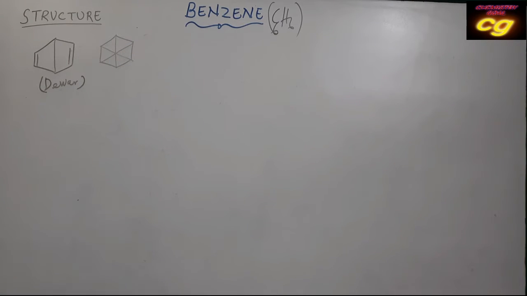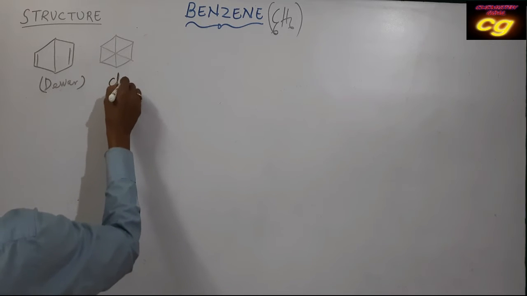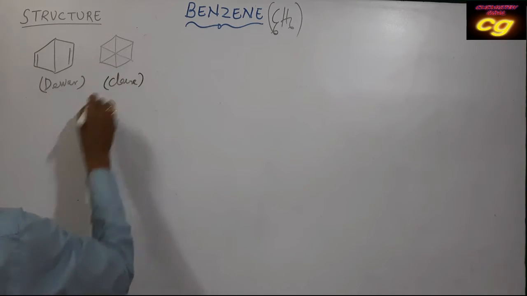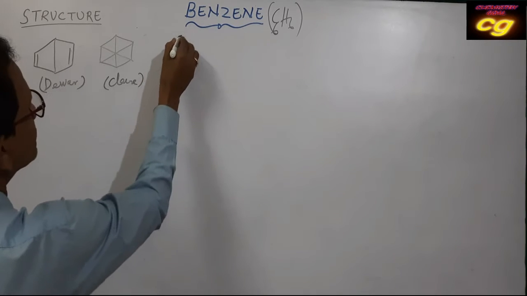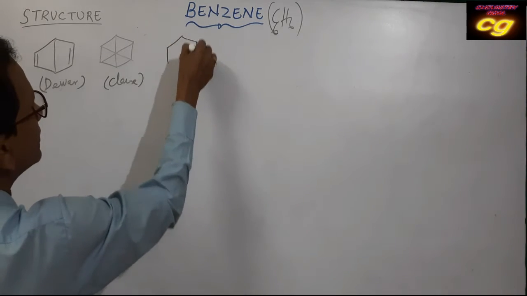This is the Claus structure, and Kekulé derived this. This is the Kekulé structure of benzene.